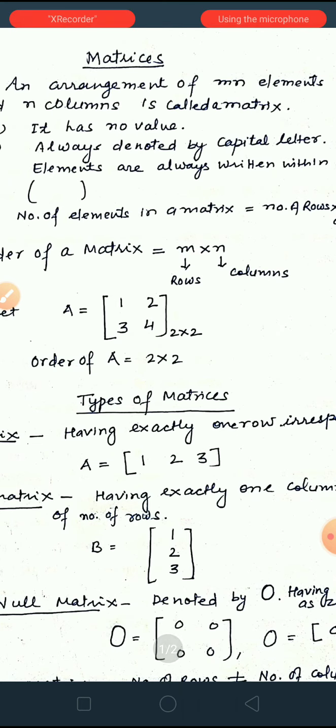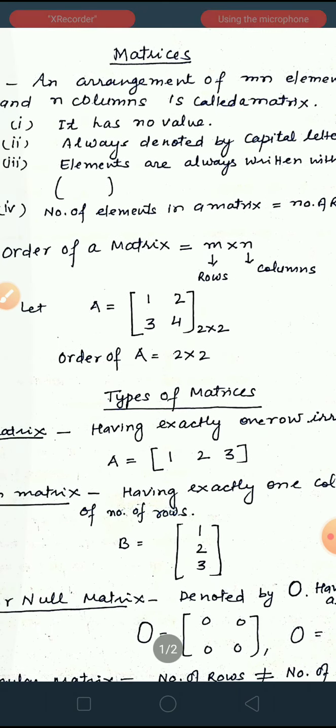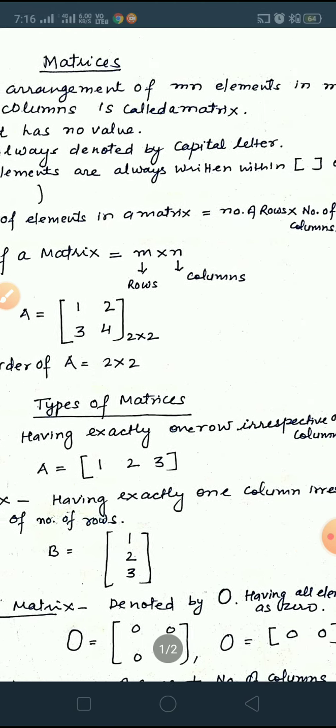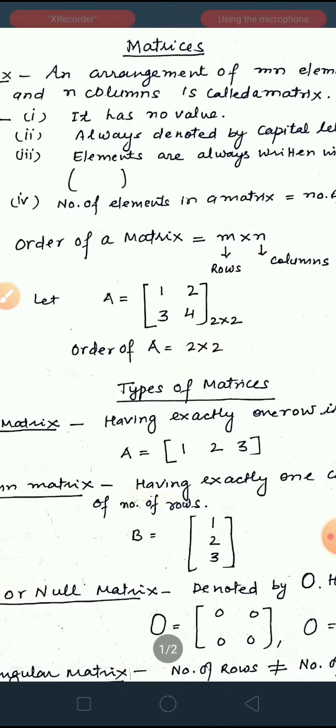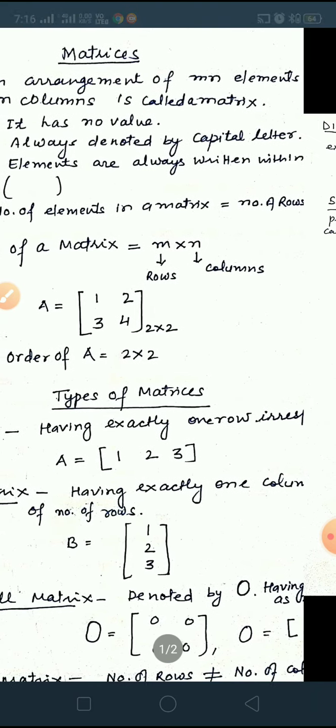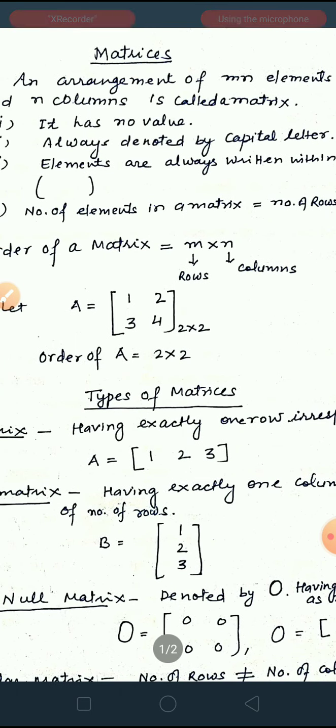So what did I tell you up to here? Matrix is simply an arrangement of mn elements in m rows and n columns. This is the definition of matrix. And facts about matrix are: it has no value. It is simply a representation. We do not find value of matrix because it is merely a representation, and we use it to solve linear equations, that is the application in your syllabus, and it is also used in economics, biology and many other fields too.